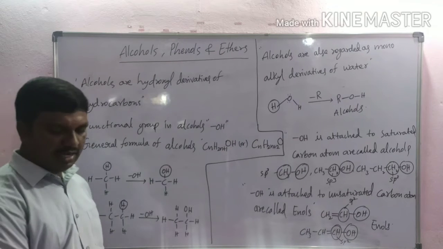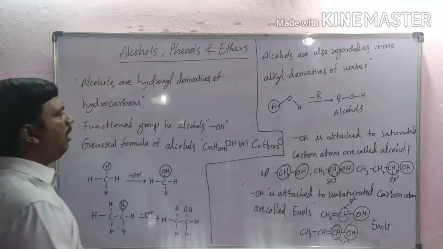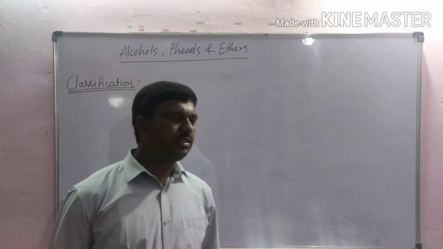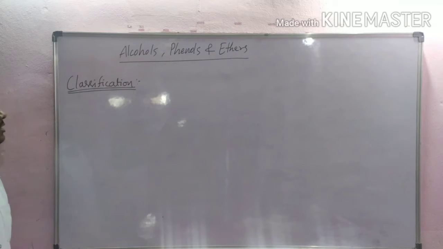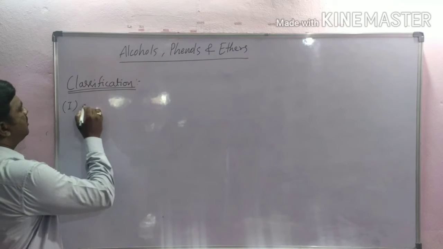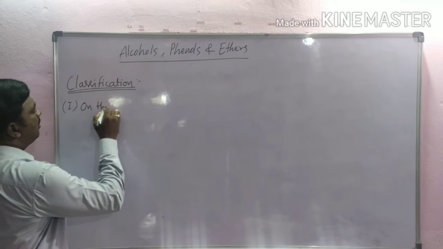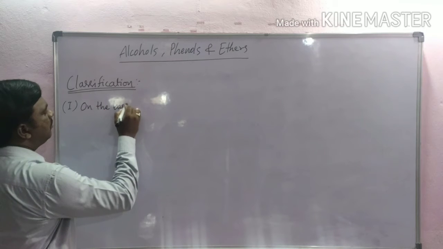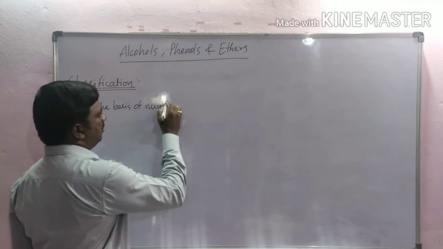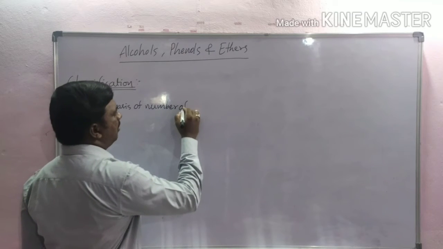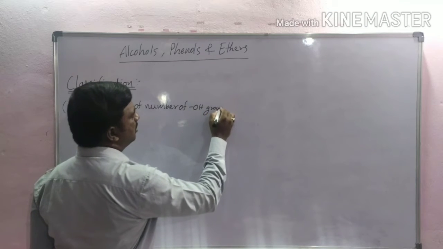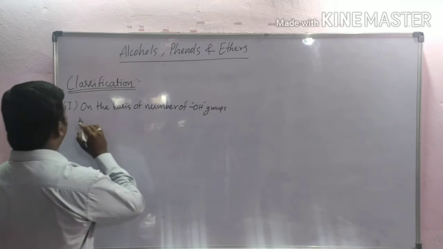Next we are discussing classification of alcohols. Alcohols are classified according to, first, the number of hydroxyl groups present in a molecule.